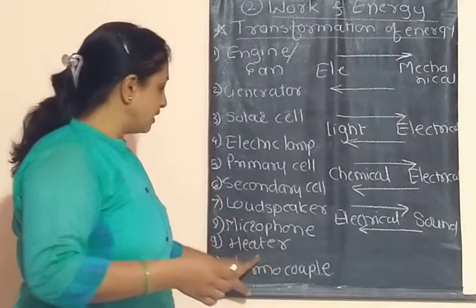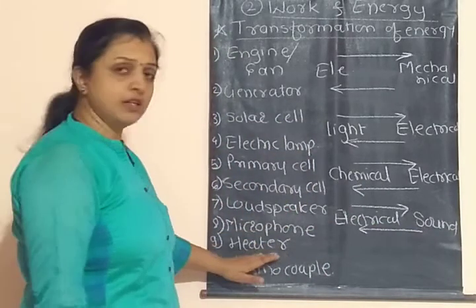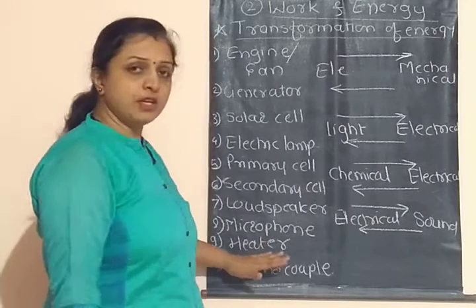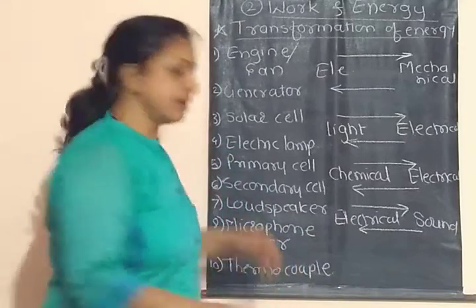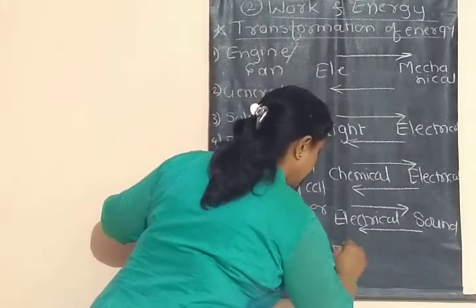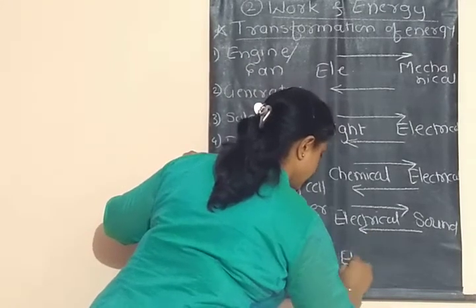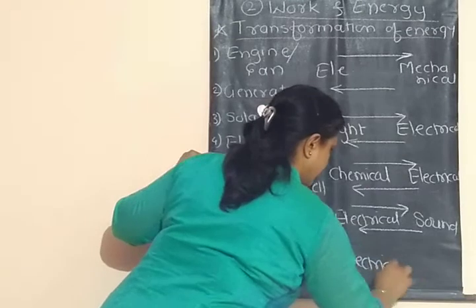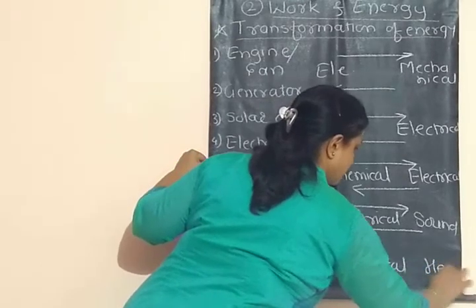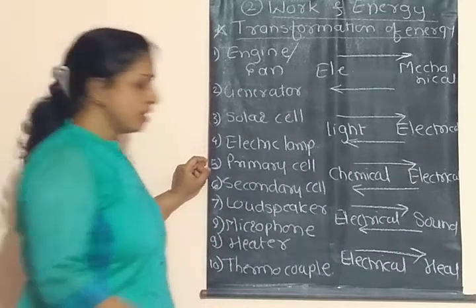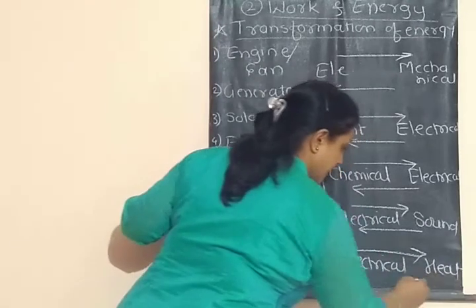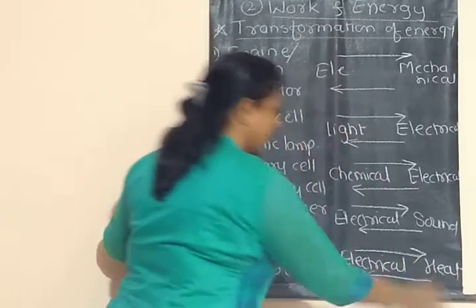Then the next example is the heater. In a heater, electrical energy gets converted into heat energy. And in a thermocouple, heat energy gets converted into electrical energy.